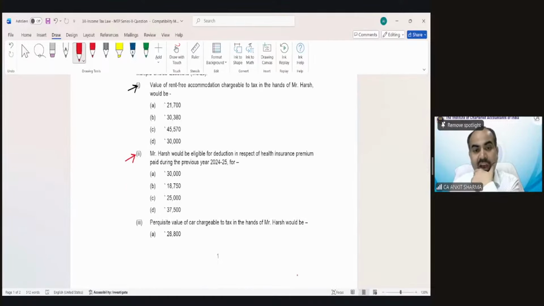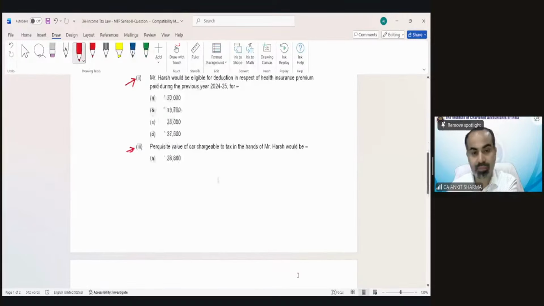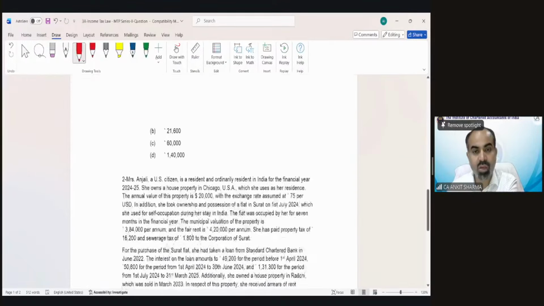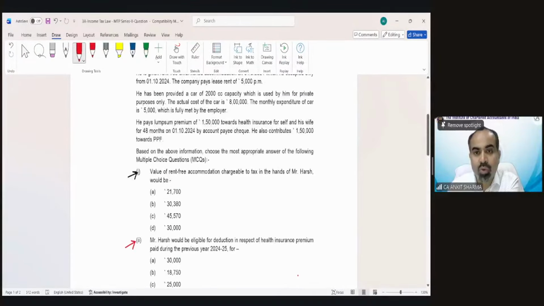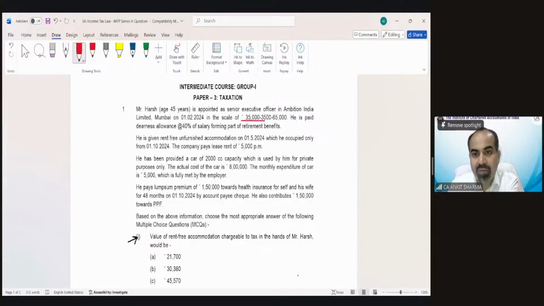We also have to calculate the perquisite value of the car in this question. So there are three things we have to answer from the above information. You can see the scale is 35,000, 3,500, 65,000. He has been provided unfurnished accommodation. There is no information that the salary is due in the next month. So we can find out the basic salary, because we have to find out the rent-free accommodation value. So of course we have to calculate salary and monetary payments, all of it.